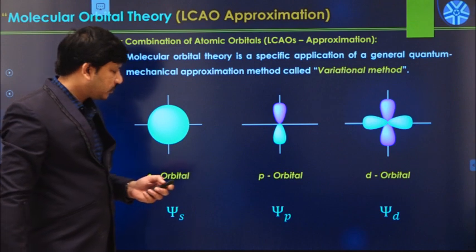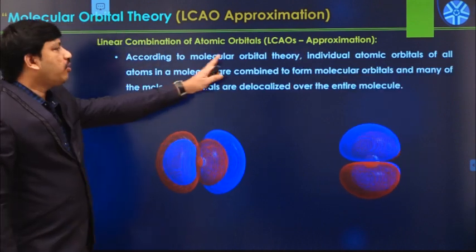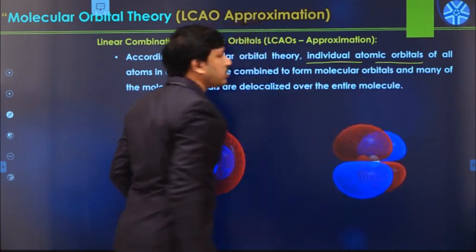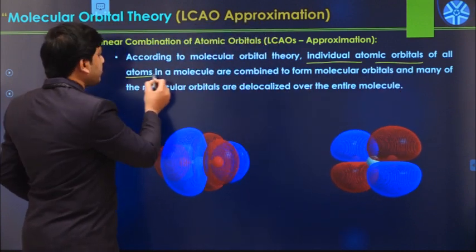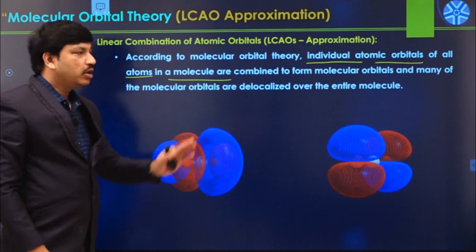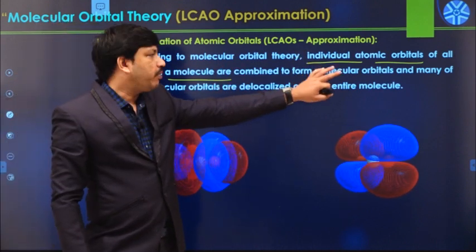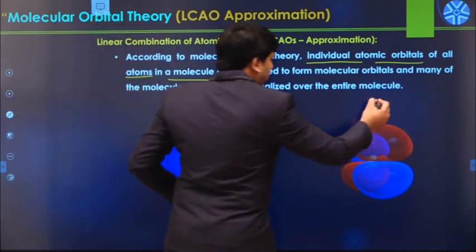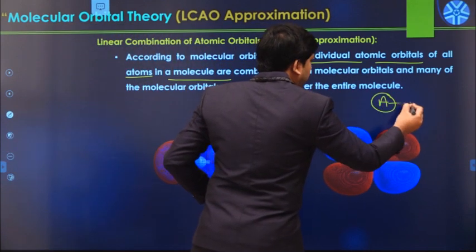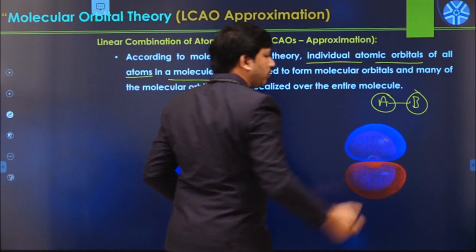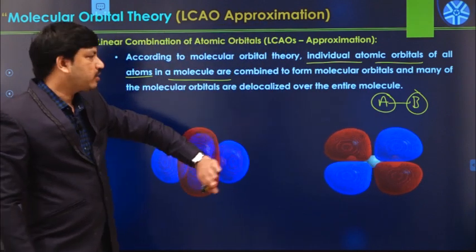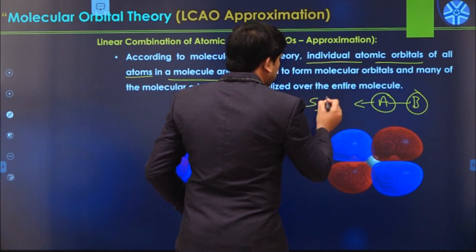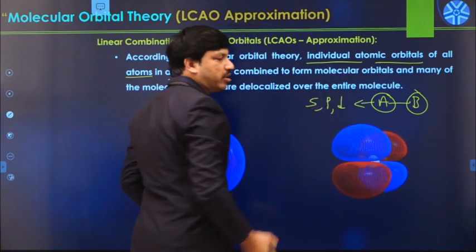That we will see. According to molecular orbital theory, the individual atomic orbitals of all atoms in a molecule combine to form molecular orbitals. Take a simple example, an AB molecule. That means we have an A atom and a B atom. The A atom contains some s orbitals, some p orbitals or some d orbitals.